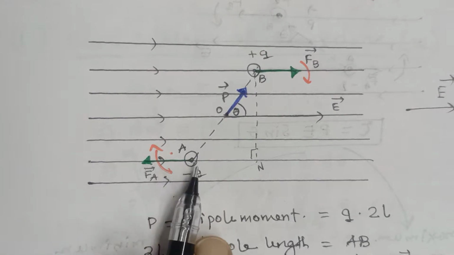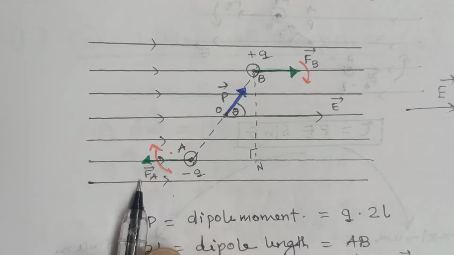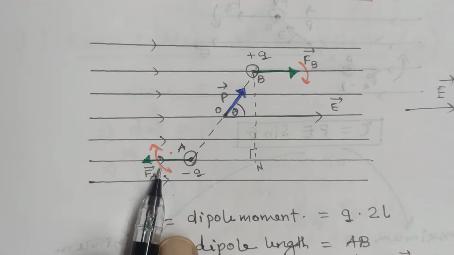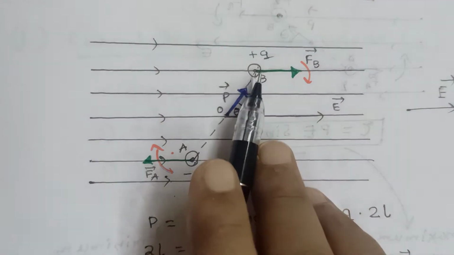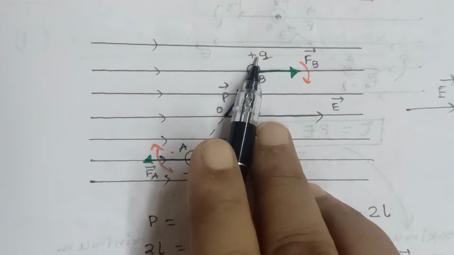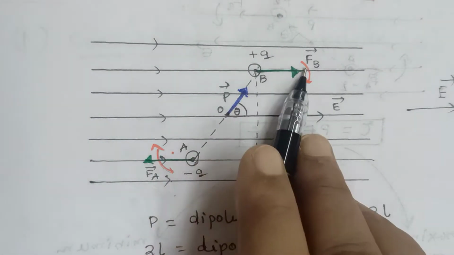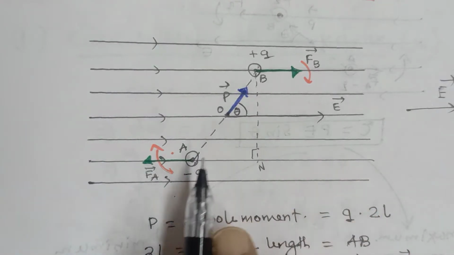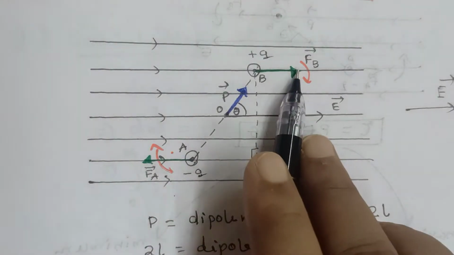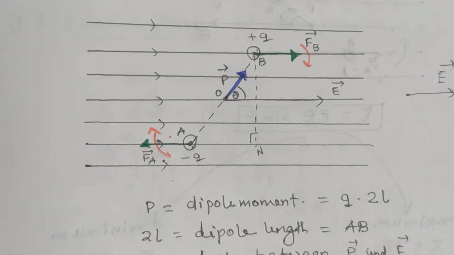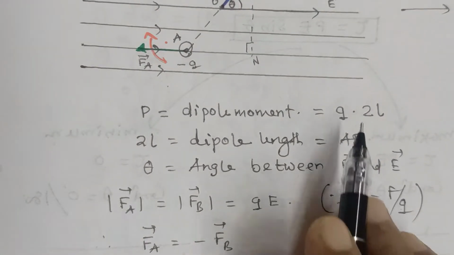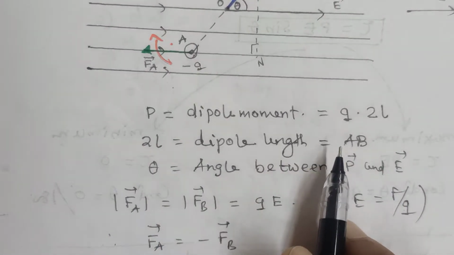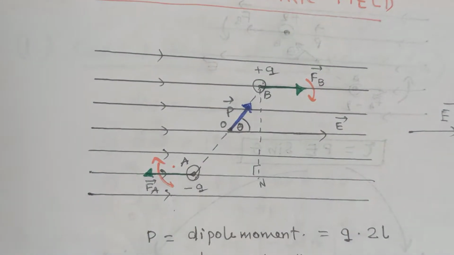If you have forgotten, then go to the electrostatics 1 chapter video, then come here. As here it is a negative charge, the electrostatic force will be opposite to the electric field intensity. It is very vital, you should remember. If a positive charge, then force acts along the direction of intensity. If a negative charge, force acts along the opposite direction of intensity. Here P is the dipole moment, Q into 2L, where 2L is the dipole length AB. In this figure AB is 2L.